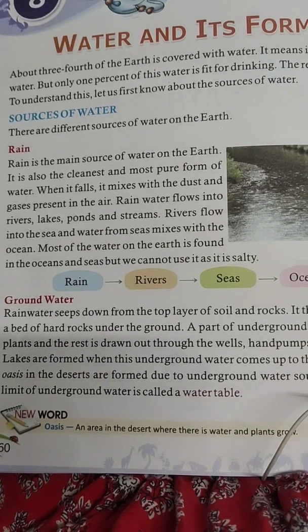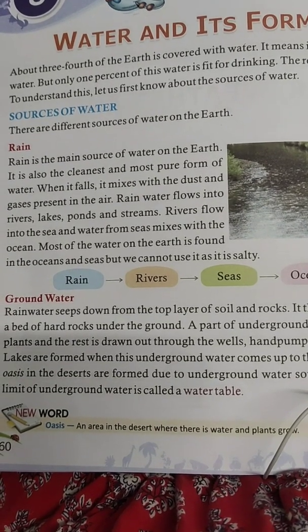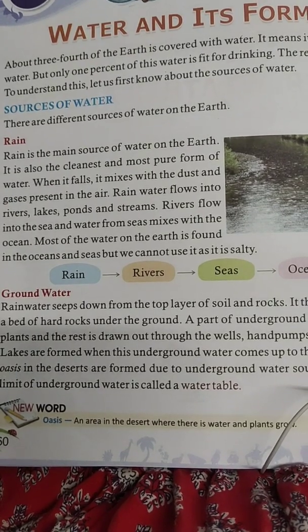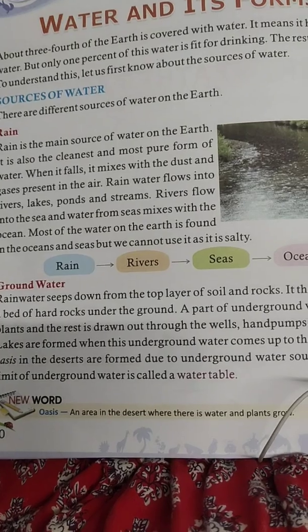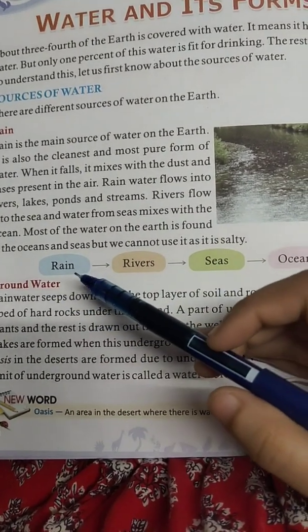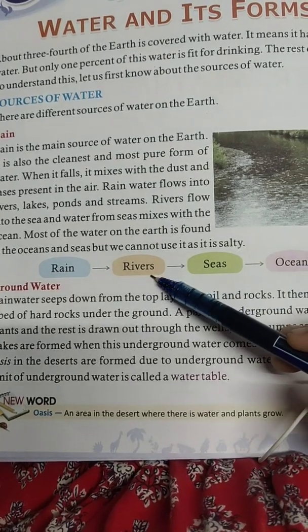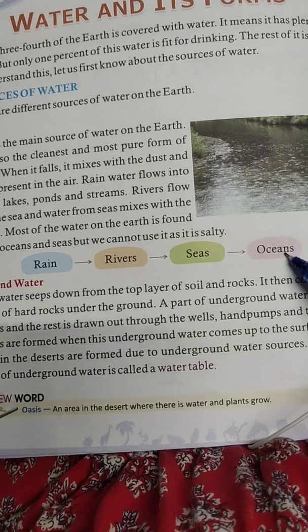So most of the water on the earth is found in oceans and seas, but we cannot use it as the water present in the ocean or sea is salty. Here you can see rain water goes into rivers, then the river water flows into seas and oceans.